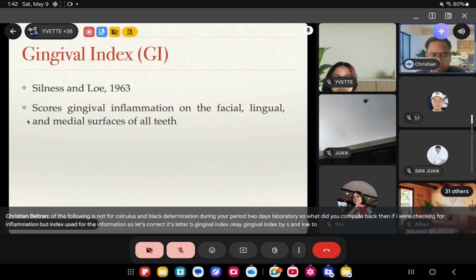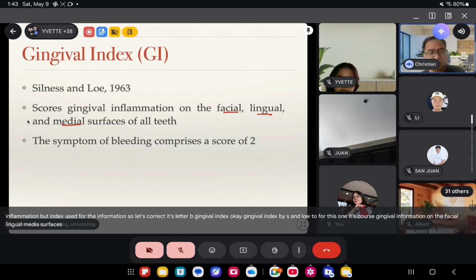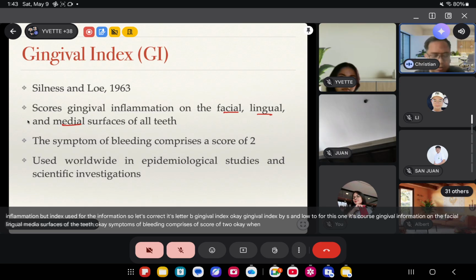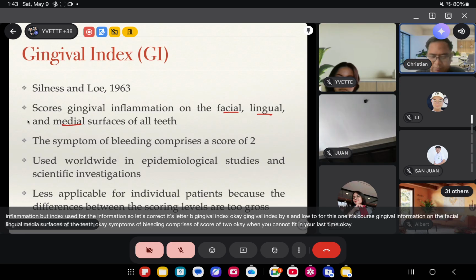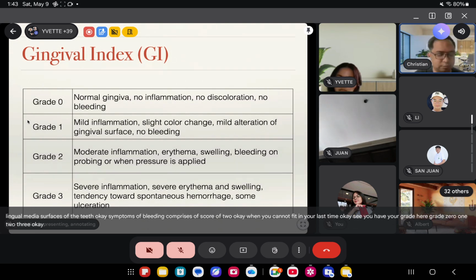So for this one, it scores the gingival inflammation on the facial, lingual, and mesial surfaces of the teeth. Okay? Symptoms of bleeding comprise a score of 2. Okay? So you computed it last time. Okay? So you have your grade here. Grade 0, 1, 2, 3. Okay?